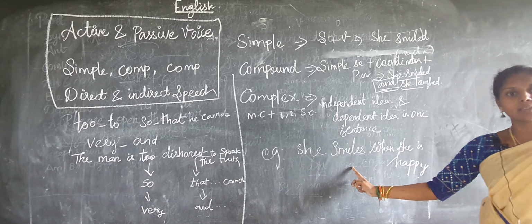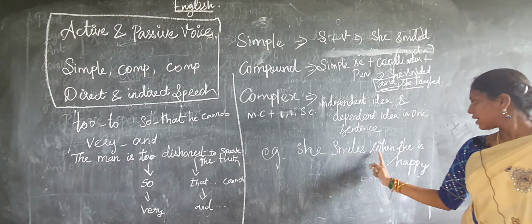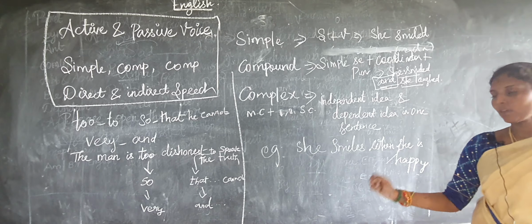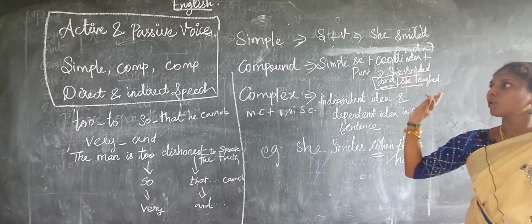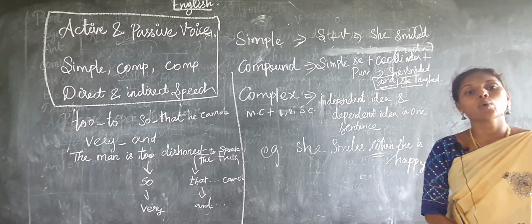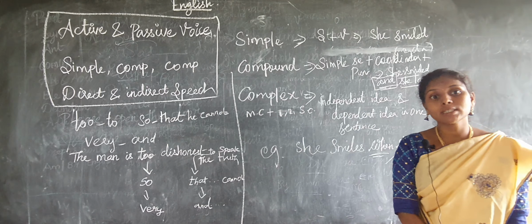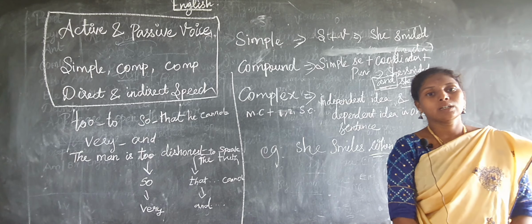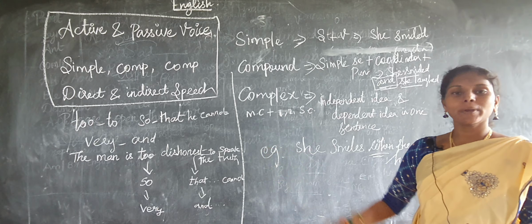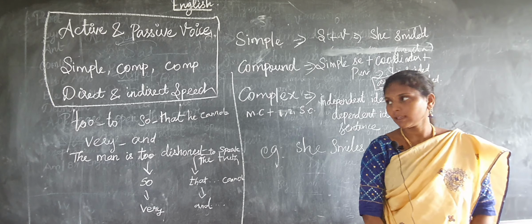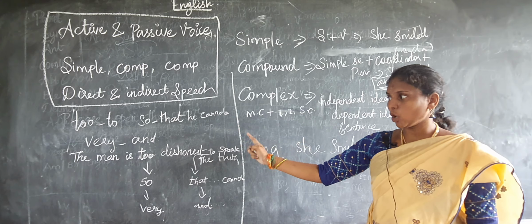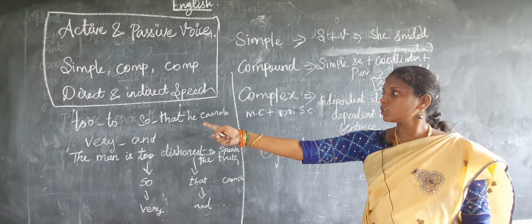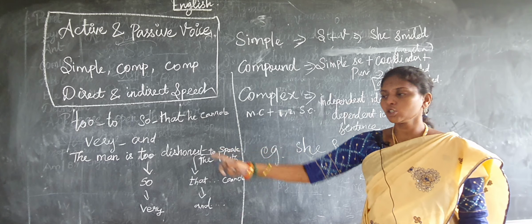She smiles, then she is happy. So here we are using when. In this simple, compound, complex there is one main important rule we have: to, so that he cannot, very and. So this is for simple, compound and complex.